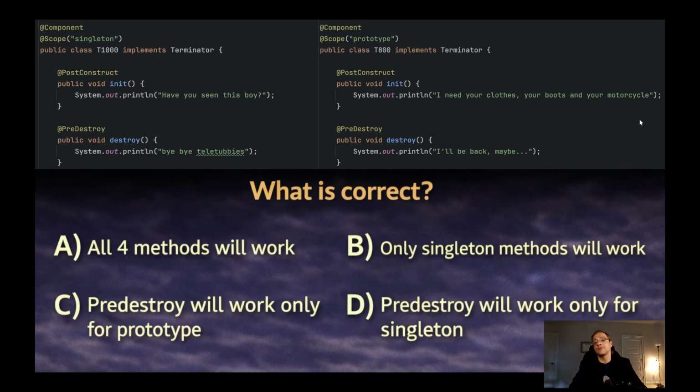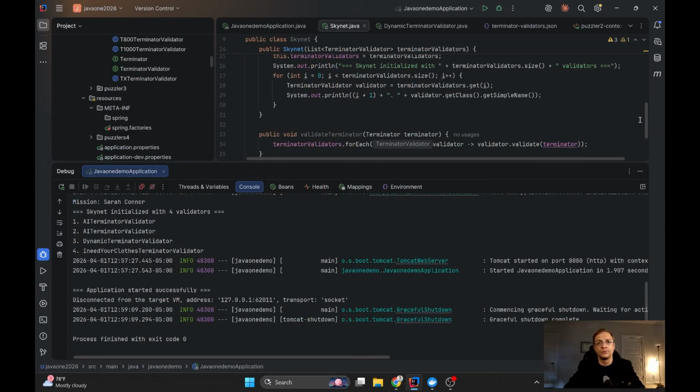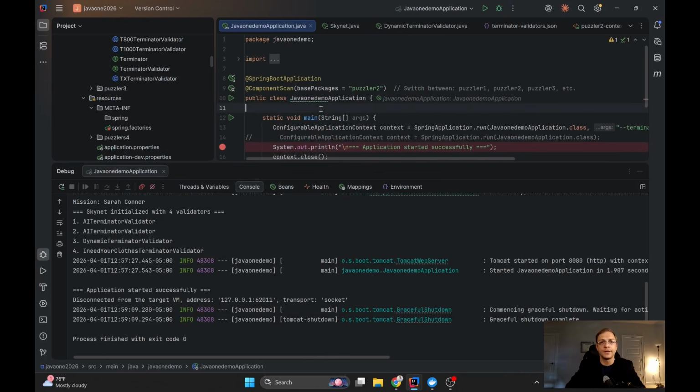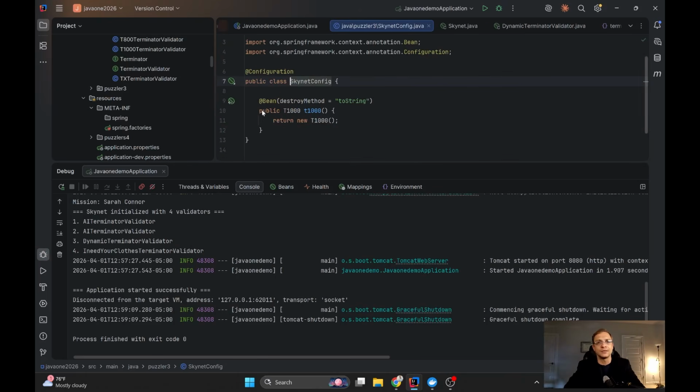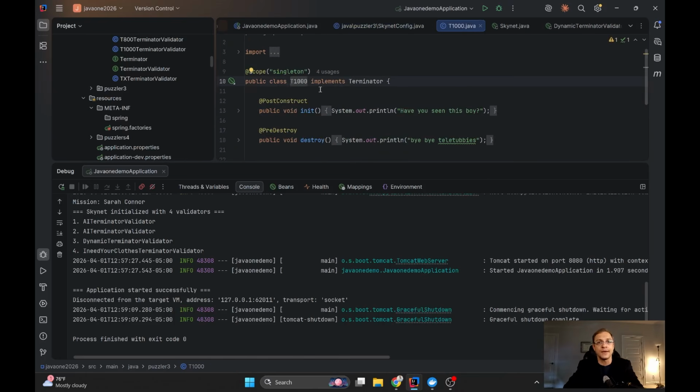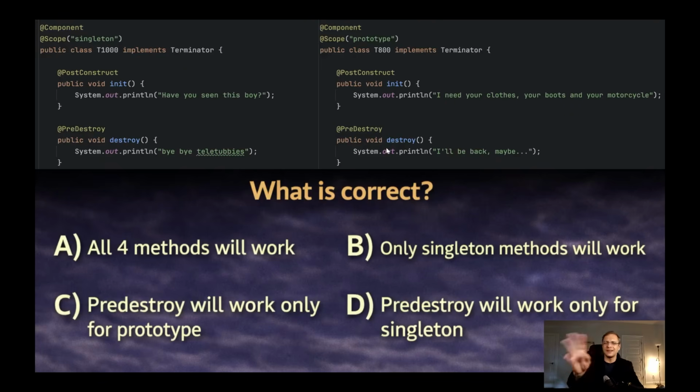So my question is very simple. What will happen when I run this? Let's change the package to package three, Java One demo application. Now in package three we can see what will be scanned: T800, and inside Skynet config we have the declaration of T1000. Okay, so both of these beans will be declared, and T1000 looks like that. It's singleton and it has PostConstruct. So exactly, this is a summarization of the information. It's declared a little bit differently, but trust me, it's not related to the problem I want to show you.